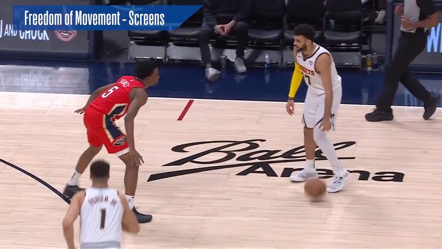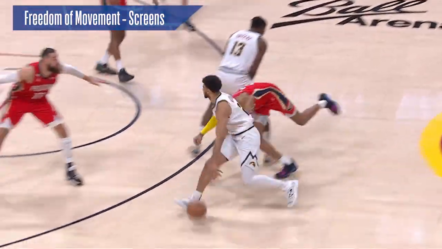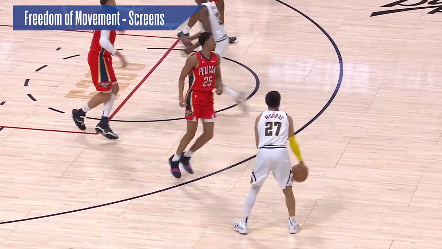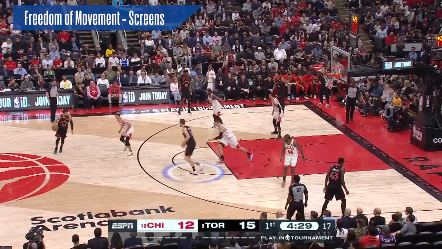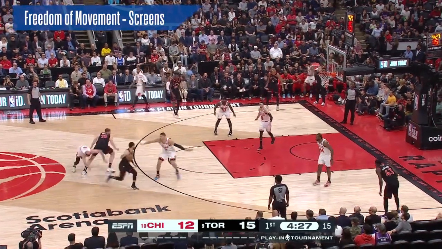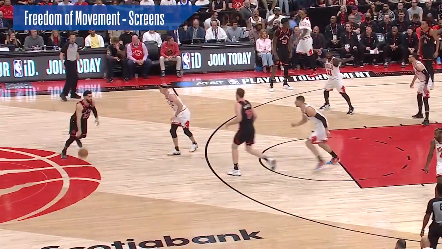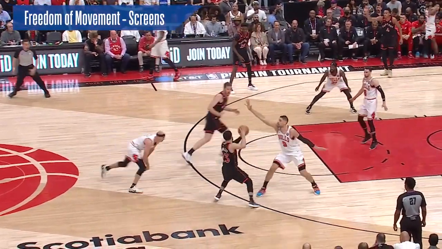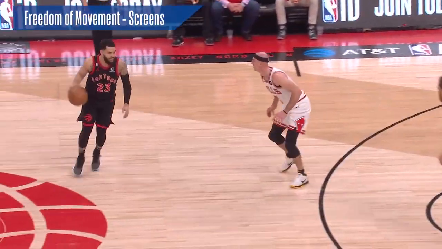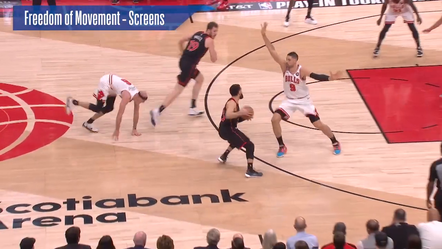To be considered legal, the screener must get directly into his opponent's path and give him the opportunity to avoid contact. Keep your eye on the highlighted offensive player, Jakob Poeltl, as he sets a screen here for his teammate, Fred VanVleet. Poeltl sets his legs too wide, outside shoulder width, and as the defender, Alex Caruso, attempts to go over the screen, he trips over Poeltl's extended leg. An offensive foul for an illegal screen was correctly called on this play.